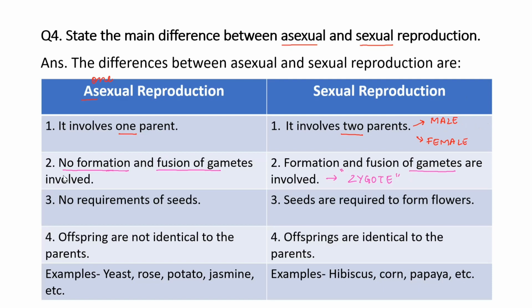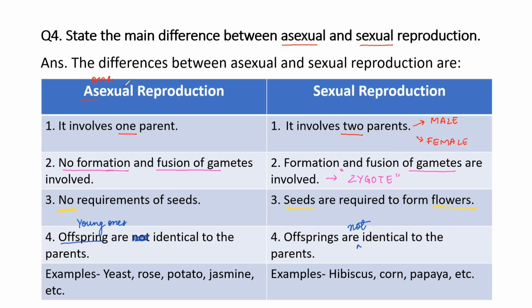Now, if we talk about plants, asexual method में there is no requirement of seed, but sexual reproduction in plants, seed is required so that flowers can be formed. Asexual reproduction में जो offspring produce हुए, offspring मतलब young ones. So asexual reproductions में जो offspring produce होते हैं, they are identical to the parents. They are exact copy of their parents. But sexual reproduction में ऐसा नहीं होता है. They are not identical to their parent.